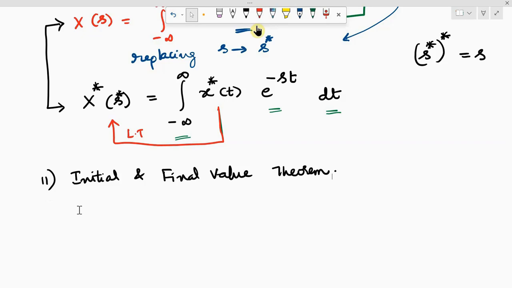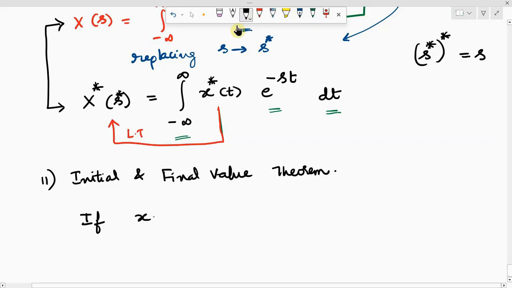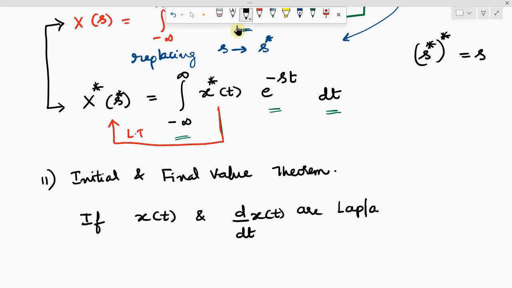So the statement is, if the continuous time signal x of t and its derivative d by dt x of t are Laplace transformable.